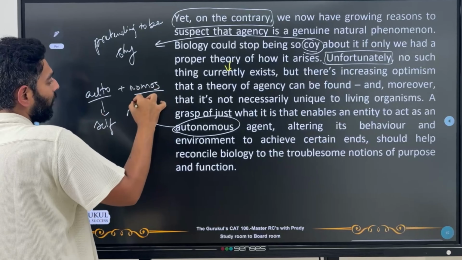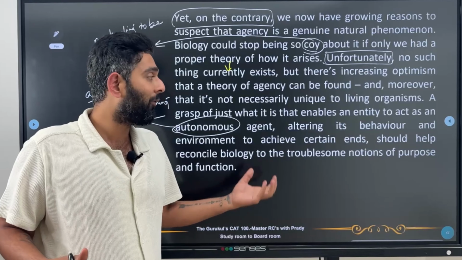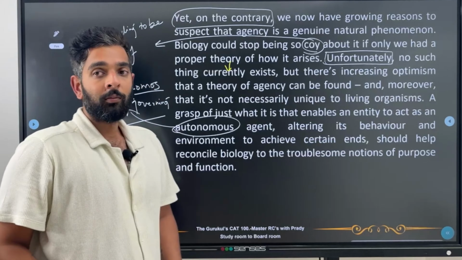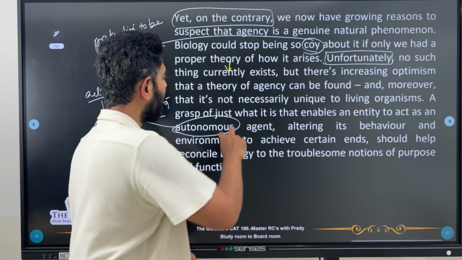First things first, we need to understand that agency does not need to be only about living organisms. And if we are able to understand what enables an entity to act as an autonomous agent, as a self-governing agent, then maybe we can understand why it changes its behavior, what kind of purpose it has. Then maybe biology can also discuss purpose and function of different entities. So now let's go into the third paragraph.